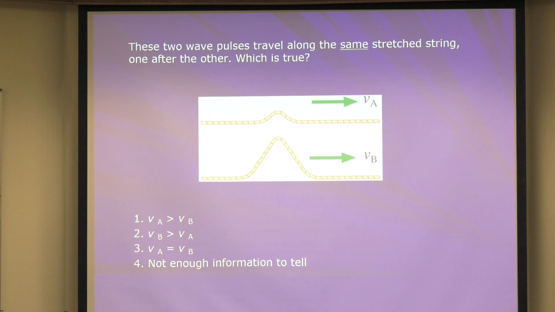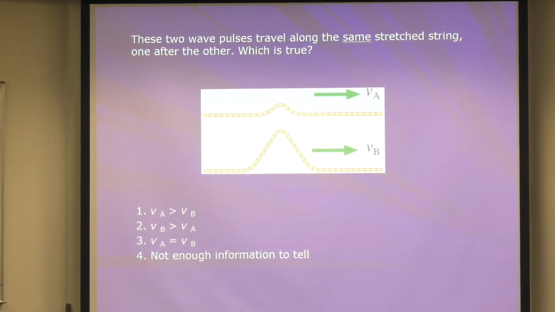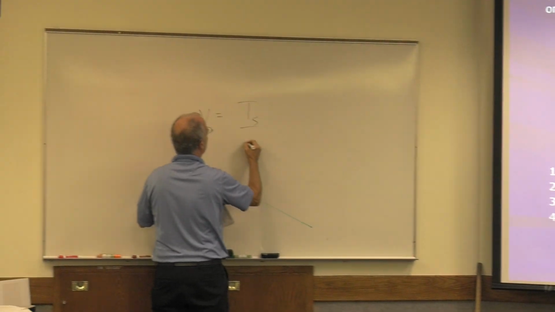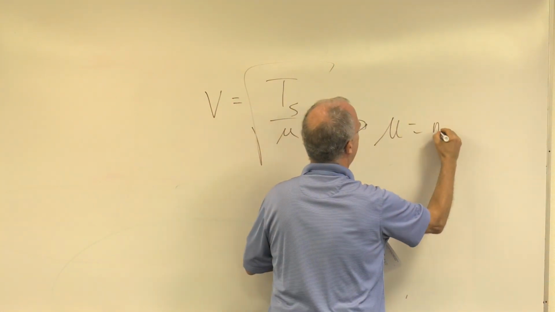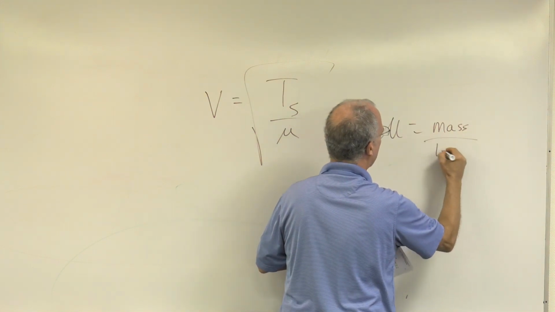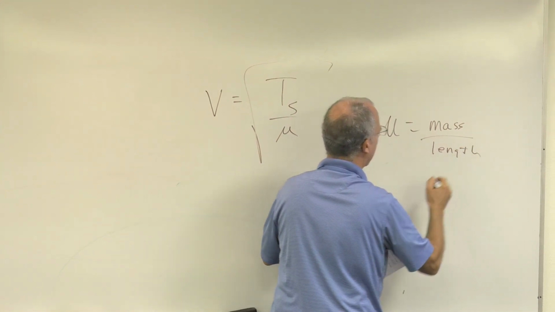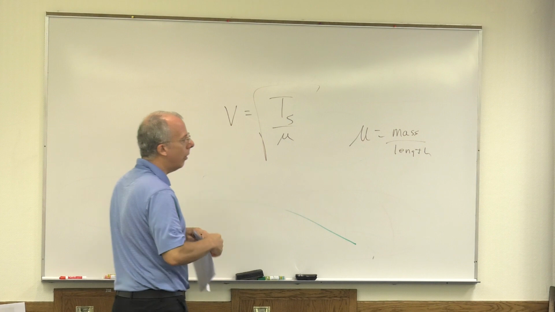All right, here's a question for you, and let me give you a hint. For a string or a thin wire, the speed is given by the tension divided by the mass per unit length, where mu is the mass per length.